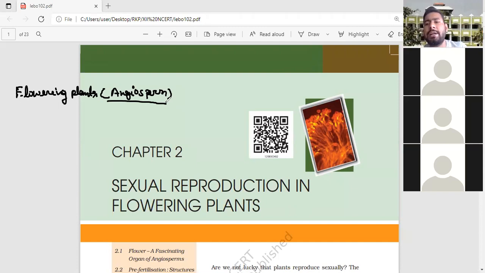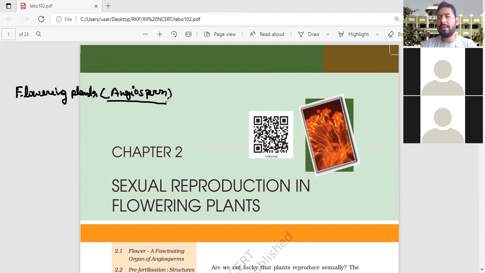Before I start with the angiosperm, you have to know a very important concept. Algae, bryophytes, pteridophytes, gymnosperm, and angiosperm. In algae, there are different types of reproduction: asexual, sexual, and vegetative. In sexual reproduction, isogamous, oogamous, and anisogamous types are found in the algae.